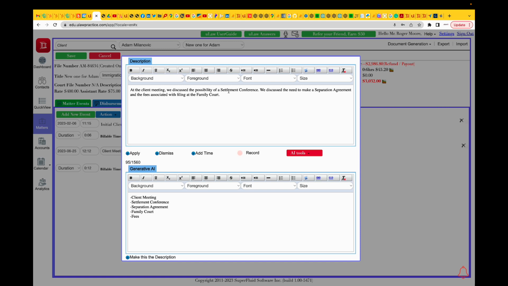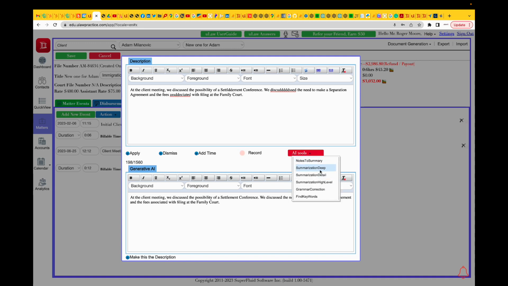If you made a few spelling mistakes, not a big deal. What uLaw can do is correct grammar. It can just say, hey, work on the spelling, make things better. And look at that, it changed all those words, made it a little better. And that's the beauty.